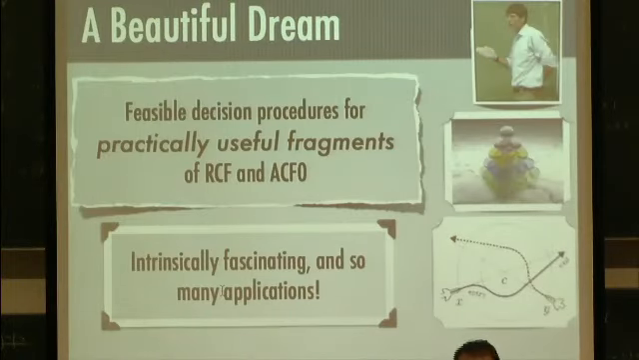So I want to talk now about a dream, what many of us who work on these decision methods are hoping for, and that is we want to have some families of feasible decision procedures for practically useful fragments of the theory of real closed fields and the theory of algebraically closed fields of characteristic 0. So these are, of course, intrinsically mathematically fascinating to us, trying to isolate these fragments. And as we'll see, usually the complexity of these decision methods for different fragments really depends on the topological structure, real algebraic structure in the case of real closed fields, of the semi-algebraic sets, the sets of real vectors you're able to define within the fragment.